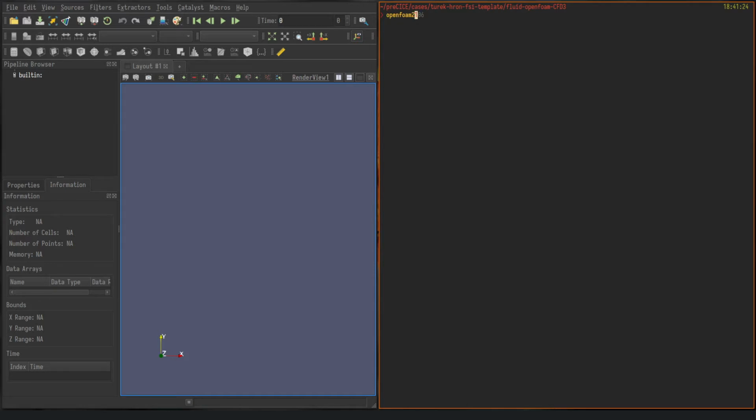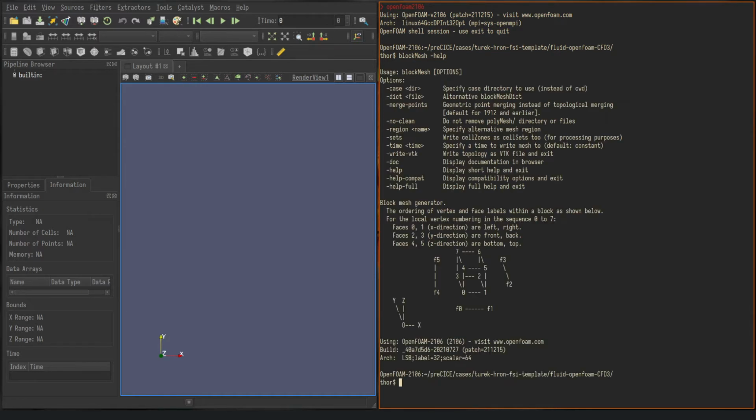So initializing OpenFOAM. Then the blockMesh command has an option that allows me to write the block format, and that is the option -write-vtk.